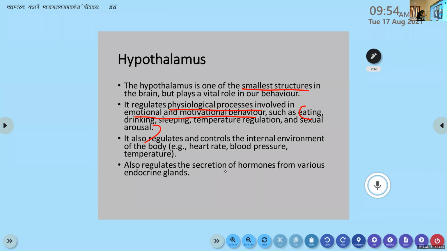So next time if somebody is complaining about your hunger, especially your mom, tell her it's because of my hypothalamus. I have nothing to do with it. Hunger is regulated via the hypothalamus. It also regulates and controls the internal environment of the body, that is heart rate, blood pressure, temperature.